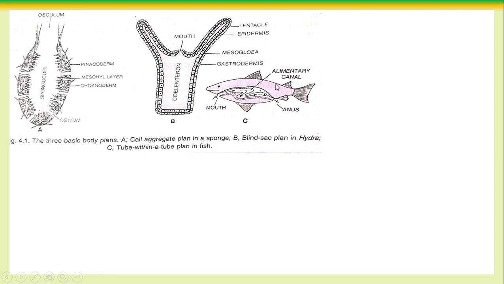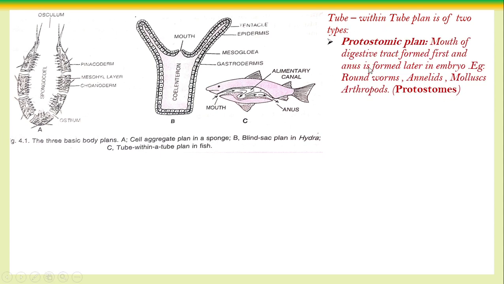Now in these animals, it is called tube within the tube. Look here, from this line to this line, that is one tube. Inside that tube there is another tube, mouth and anus. So this is the tube within the outer tube: the outer body wall and the inner digestive tract. In tube within the tube, there are two types.